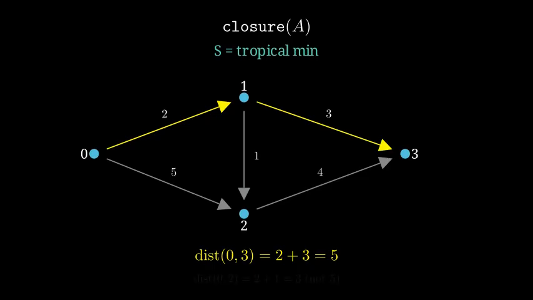Wait, what about the direct edge from 0 to 2? Is 5 really the best it can do? Notice 0 to 2. The direct edge costs 5, but going through node 1 costs 2 plus 1, just 3. The closure finds it, 3 not 5.